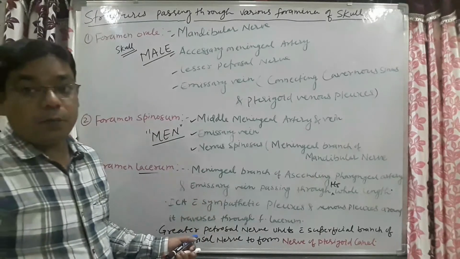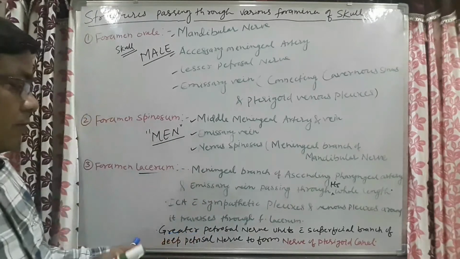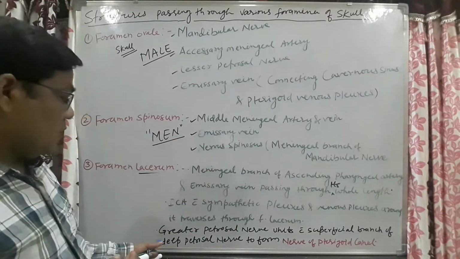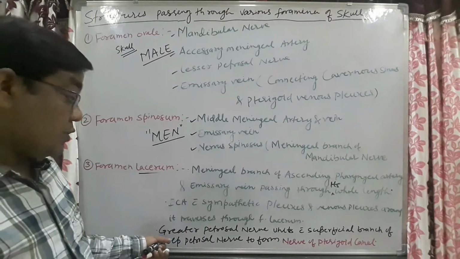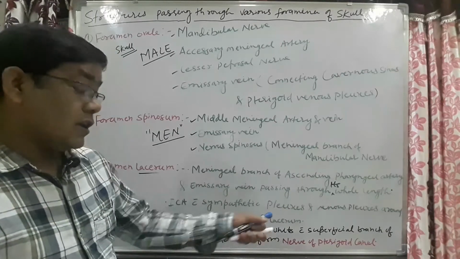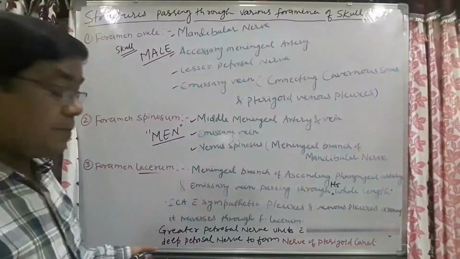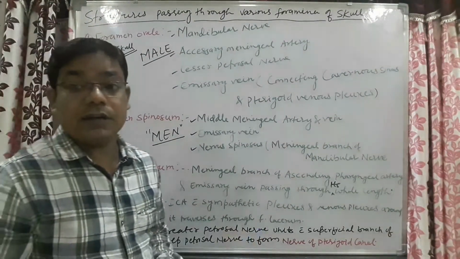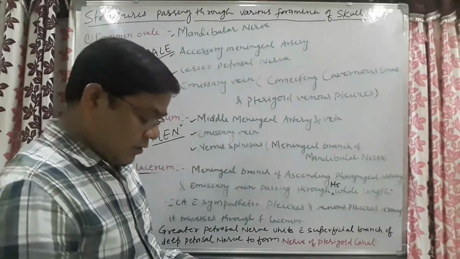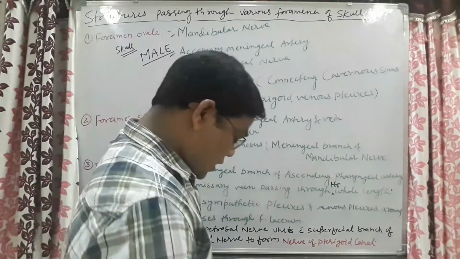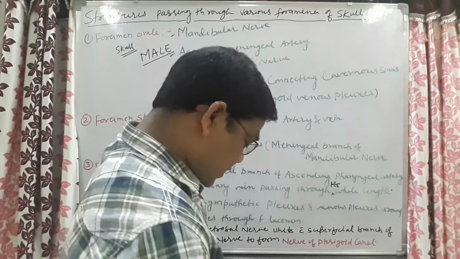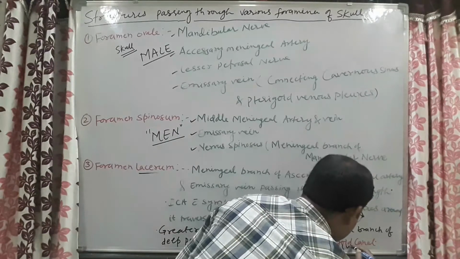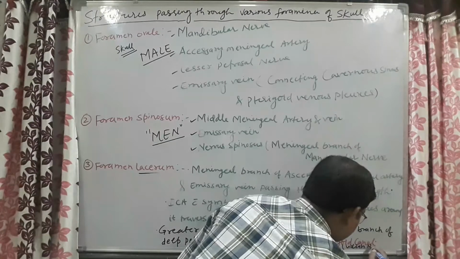And here one important nerve formation takes place: the greater petrosal nerve unites with the deep petrosal nerve to form the nerve of the pterygoid canal. This nerve of the pterygoid canal is further named the Vidian nerve. This is the Vidian nerve.